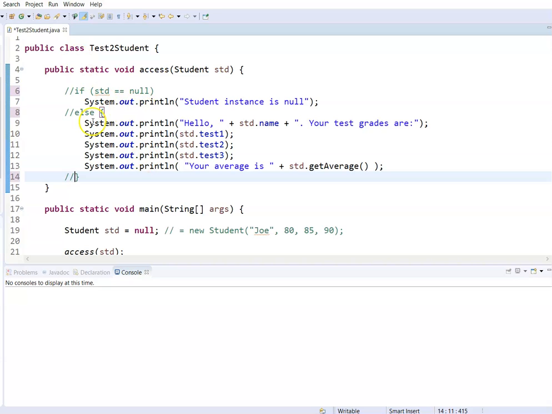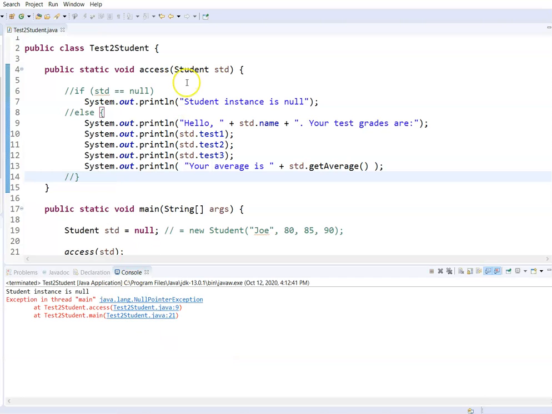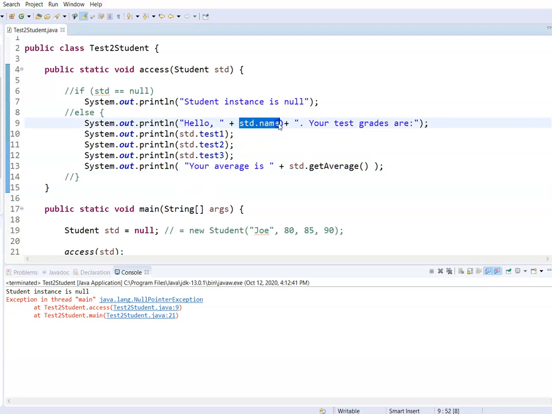So if I comment it out like this and run it, it will attempt to run all the statements. So let me run that. And the first one will work just fine because it's just a literal value. But then the next statement, when it tries to access the name, the std is actually null. So it's going to throw the null pointer exception.